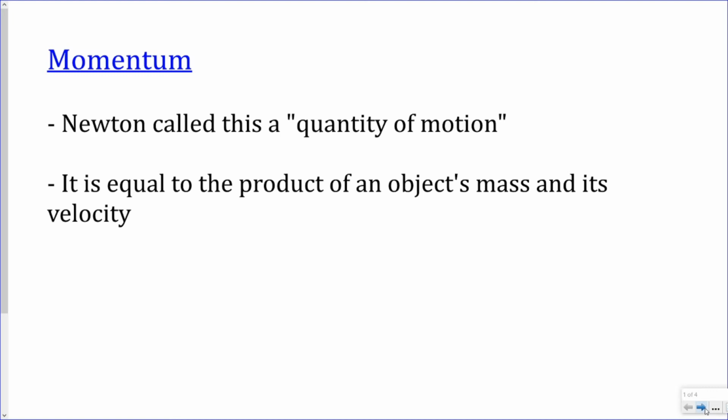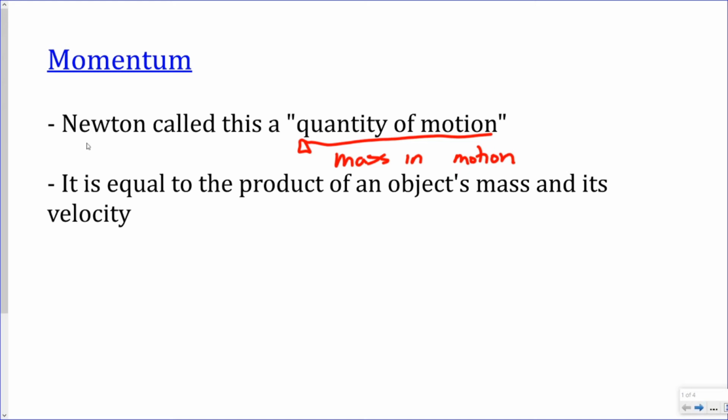Momentum is actually quantity of motion. That's the way that Newton described it. And what that really means, this quantity in motion, is that we can say it's a mass in motion. So let's just write here, mass in motion.